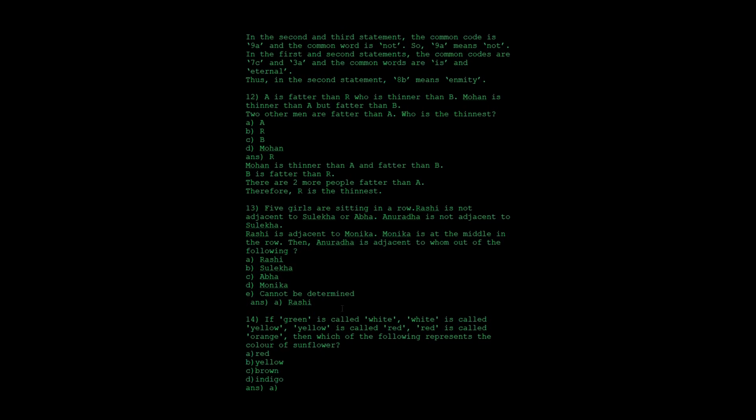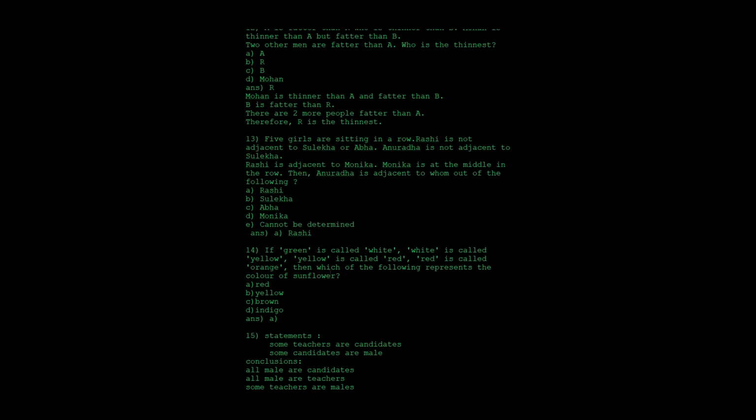The next question is on sitting arrangements. 5 girls are sitting in a row and Rashi is not adjacent to Sulekha or Abba. So there are 5 girls who are sitting in a row.